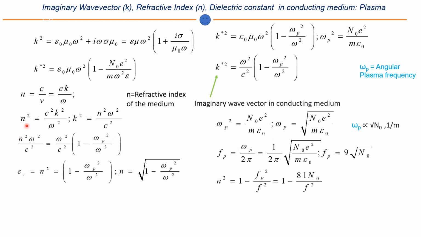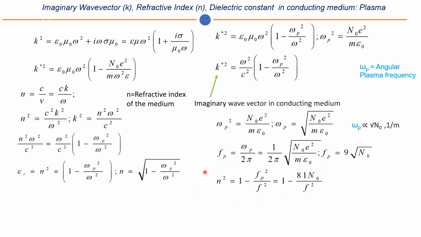You can see that when you know the form of k square, you replace k square with omega square by c square, and from there you can derive the dielectric constant, that is the square of the refractive index. So the refractive index of any medium can be written as the square root of 1 minus plasma frequency square by the variable frequency of the wave square. In the same way, n square is equal to 1 minus 81 N0 by f square.